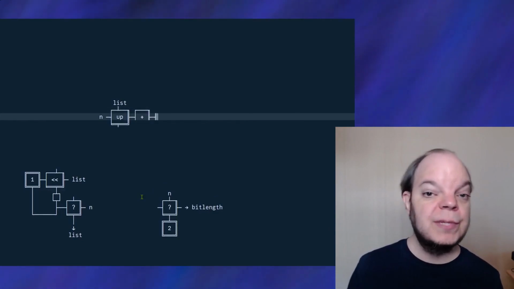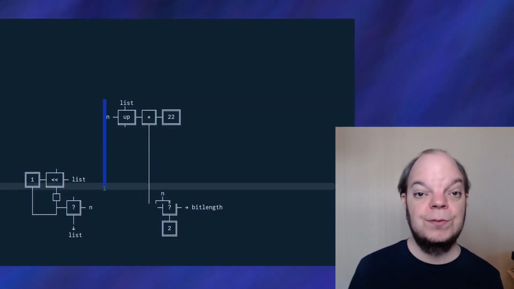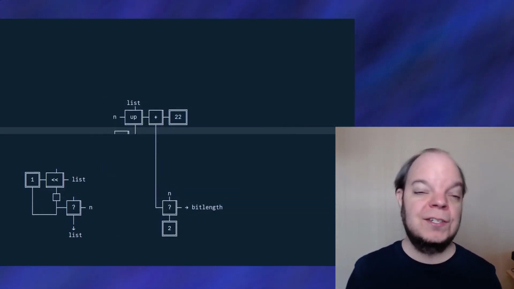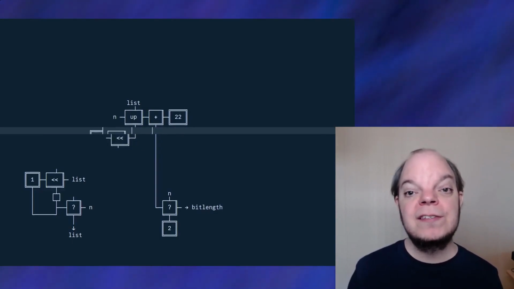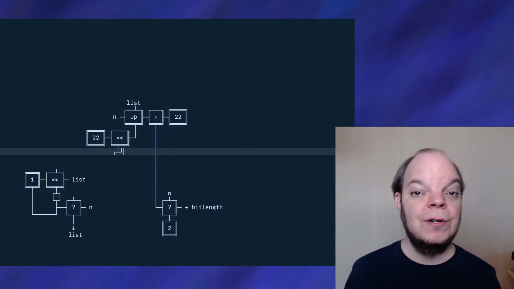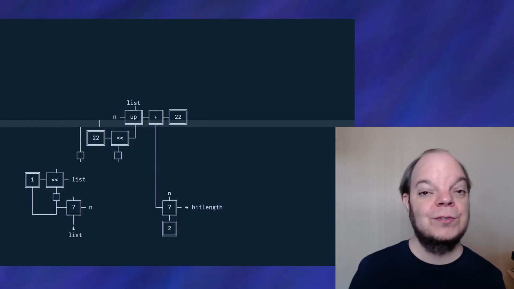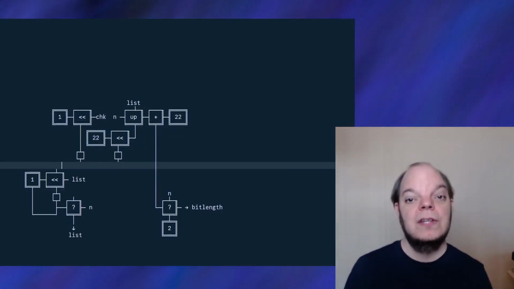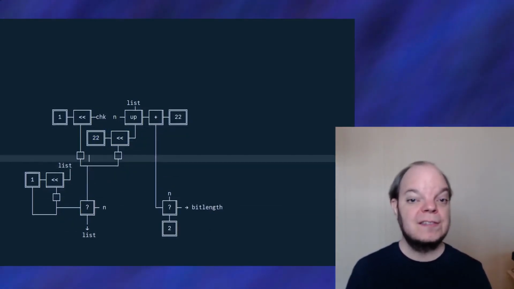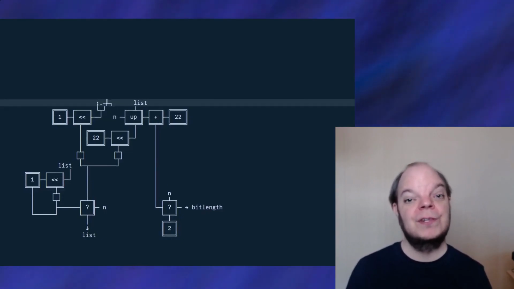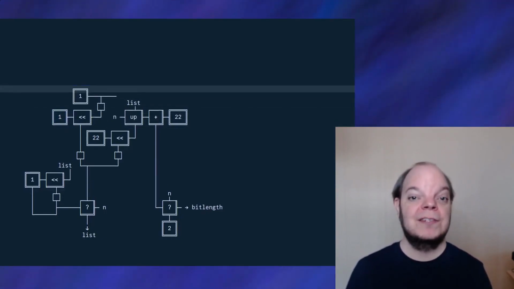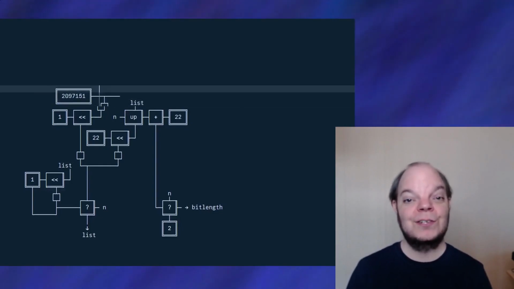Now in the case of the bit length, we only need to add 22. Whereas for the list, we need to actually shift it left by 22 bits and then do a bitwise OR with the chunk, which we also need to shift left by 1 bit. Now the chunk is of course the least significant 21 bits of our input number, so we're going to use our magic number and a bitwise AND to extract that.